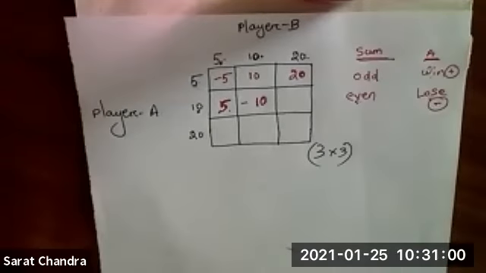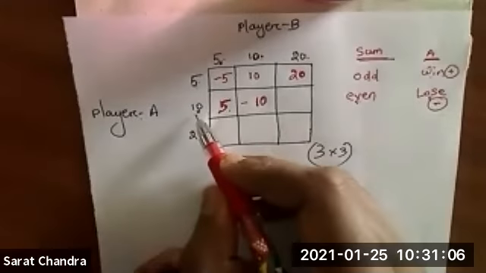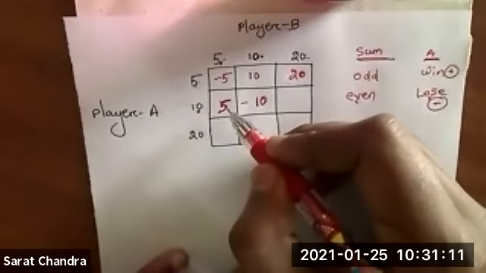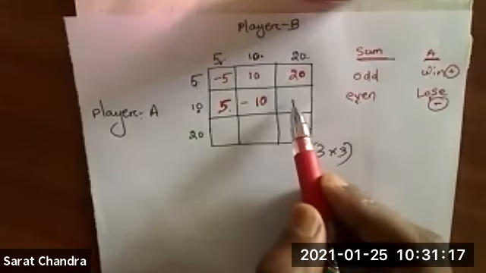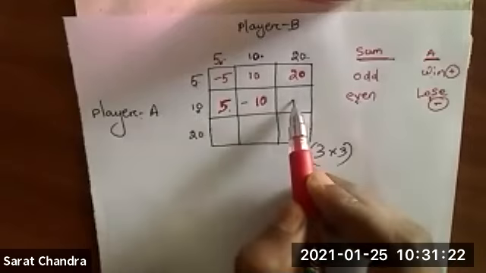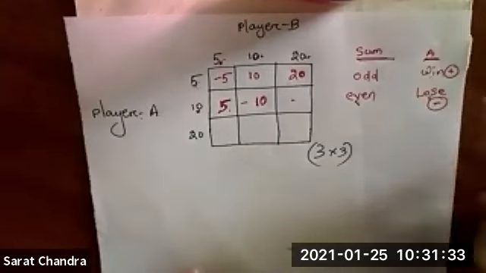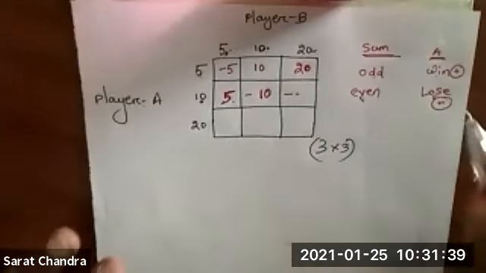Okay, so you remember, if it is the condition of lose, then A will lose its own amount. If it is the condition of win, then A will get this amount. Okay, similarly, if we write over here, A's amount will be, the row value is 10, the column value is 20. Okay, 10 plus 20, 30. 30 is an even number. Even number means a negative sign will be there. So I will put a negative sign. Means A will lose. How much amount will A lose? A will lose its own amount.